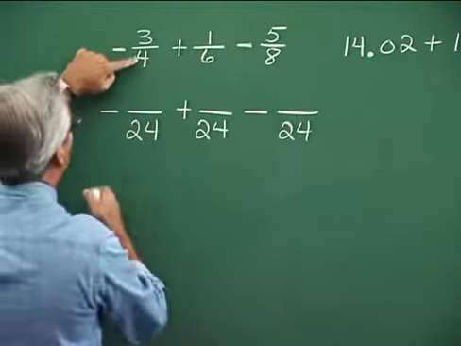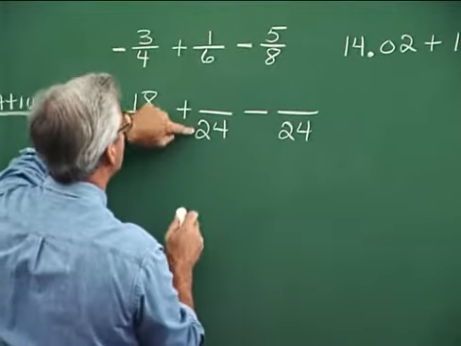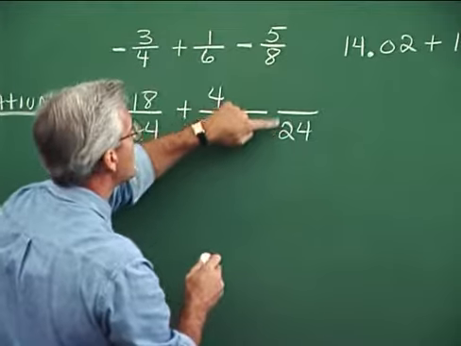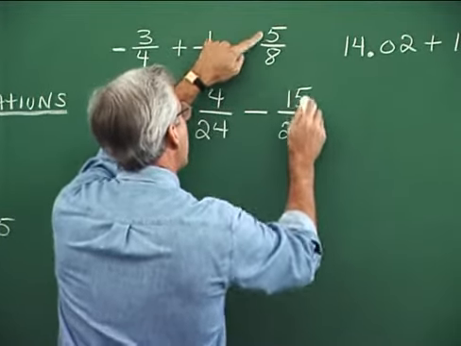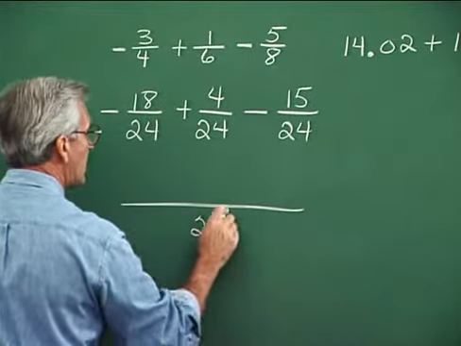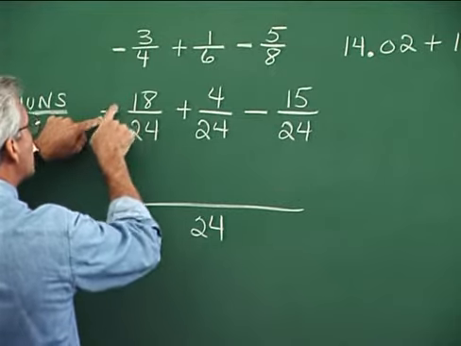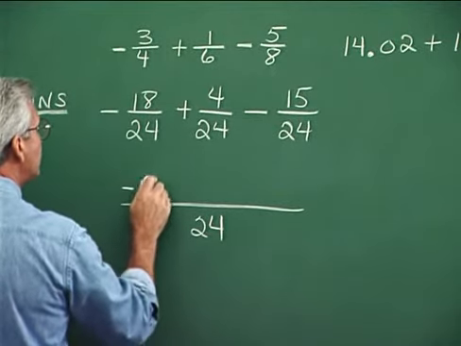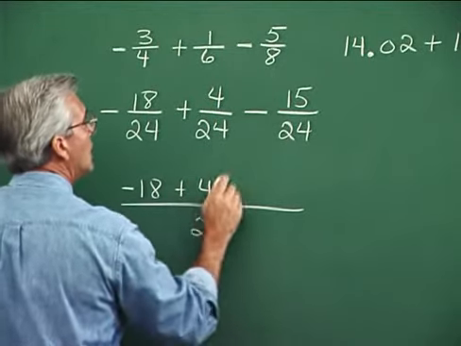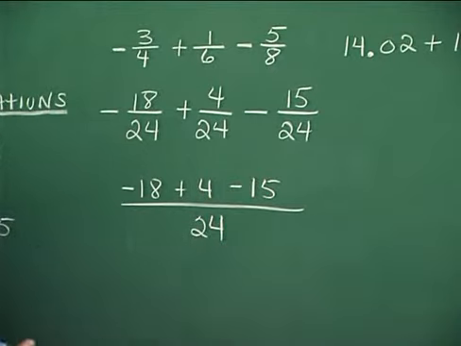Okay, so we go 4 into 24 is 6. 6 times 3, 18. And then 6 into 24, 4. 4 times 1, 4. And then 8 into 24, 3. 3 times 5, 15. And now we'll write this as one great big fraction with 24 as the denominator. I'm going to move this minus sign to the numerator, so it'll be negative 18, or minus 18, plus 4, then minus 15. And all I have to do now is collect in the numerator.